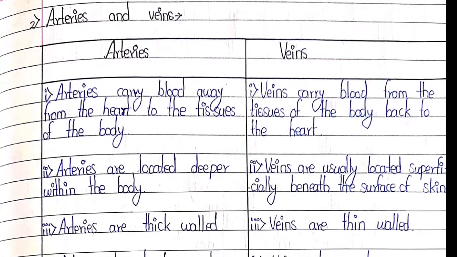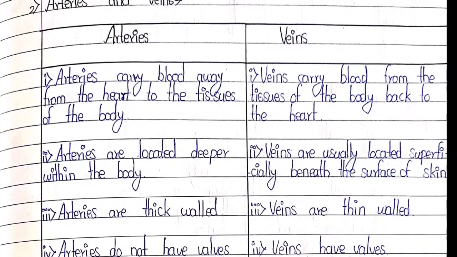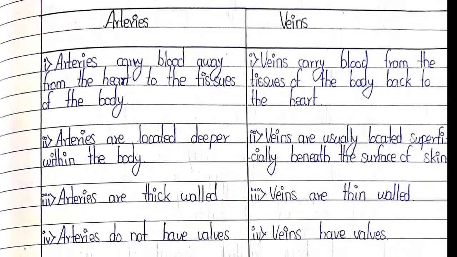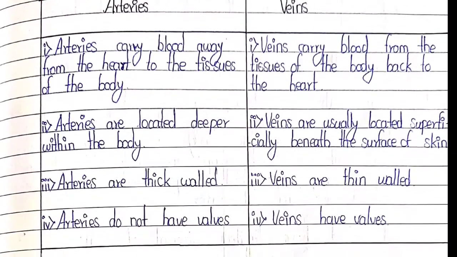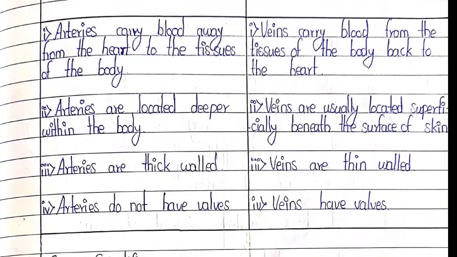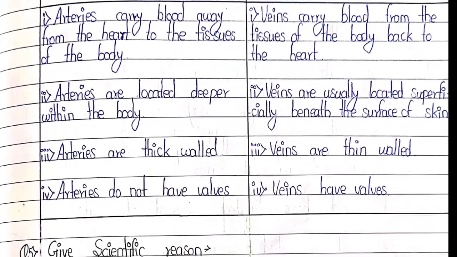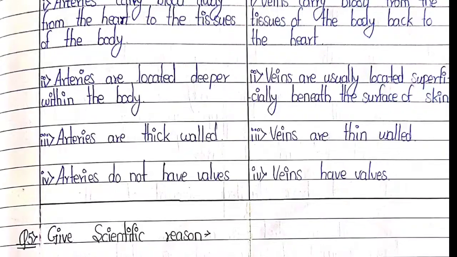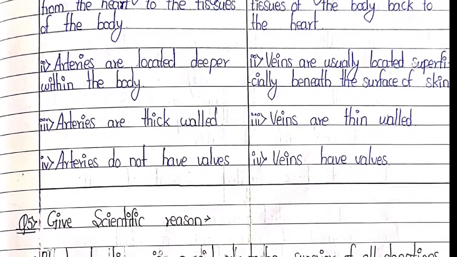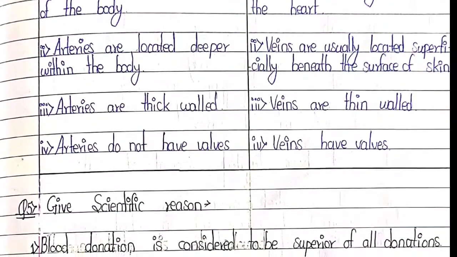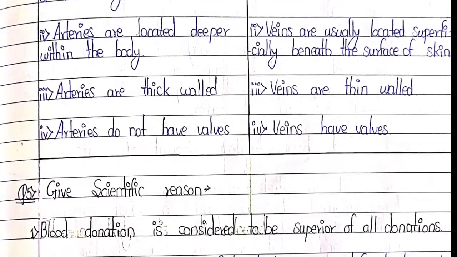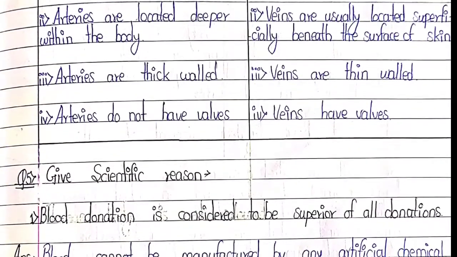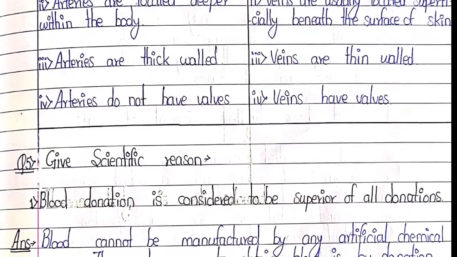Arteries and veins. Arteries carry blood away from the heart to the tissues of the body. Veins carry blood from the tissues of the body back to the heart. Arteries are located deeper within the body. Veins are usually located superficially beneath the surface of the skin. Arteries are thick-walled, veins are thin-walled. Arteries do not have valves, veins have valves.